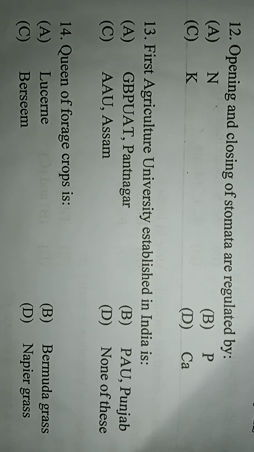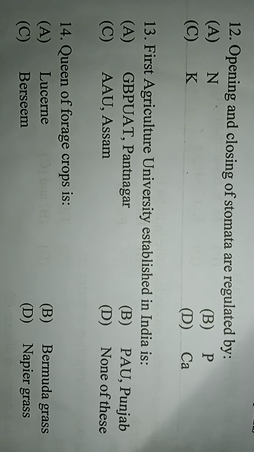Next question: opening and closing of stomata are regulated by. Option A is nitrogen, option B is phosphorus, option C is potash, option D is calcium. Here the correct answer is option C, potash. Opening and closing of stomata are regulated by potash.